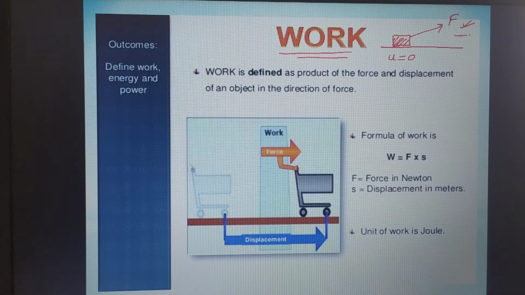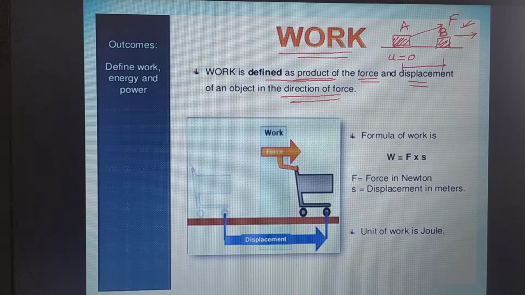But in case you are applying the force and after some time the body reaches here, the body has travelled the distance from point A to point B. When the body has reached from A to B, we will say that work is done. So definition wise, it is defined as the product of force and displacement, but it should happen in the direction of force.